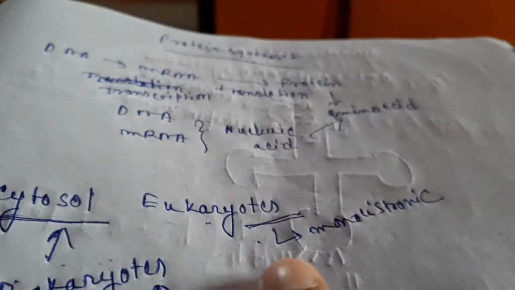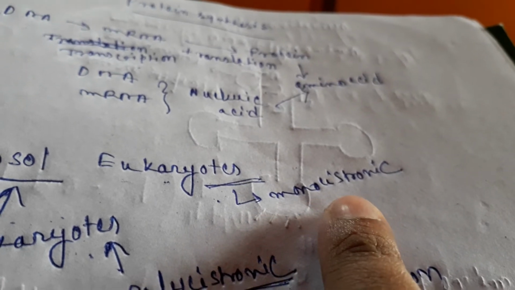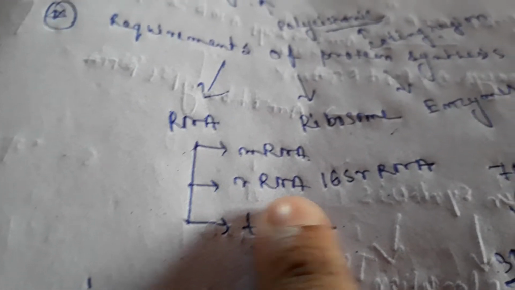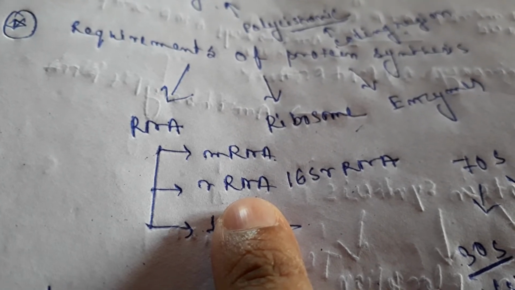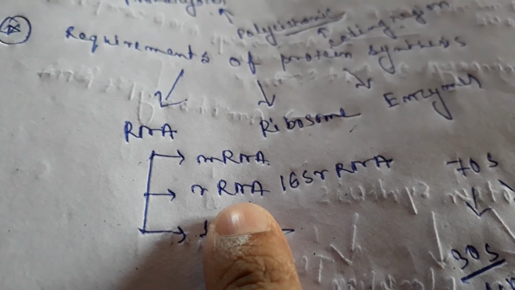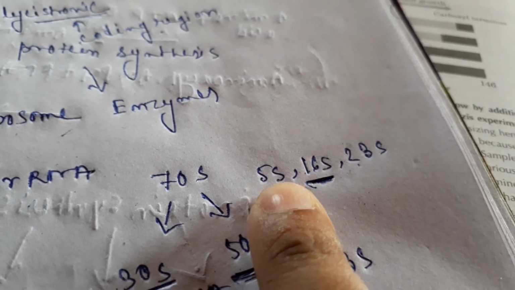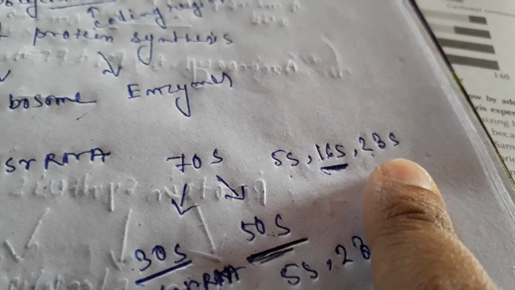But in the case of eukaryotes, the mRNA is usually monocistronic, meaning only one coding region is usually present. Now I will explain about the rRNA, or ribosomal RNA. Ribosomal RNA, as the name itself indicates, is present in the ribosome. There are 3 types of rRNA present in the ribosome: the 5S rRNA, 16S rRNA and 23S rRNA.